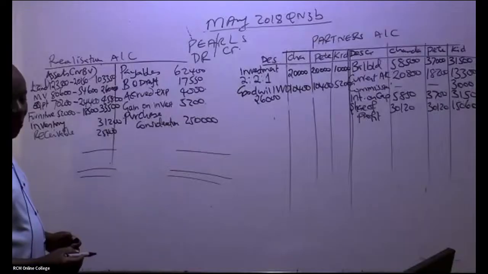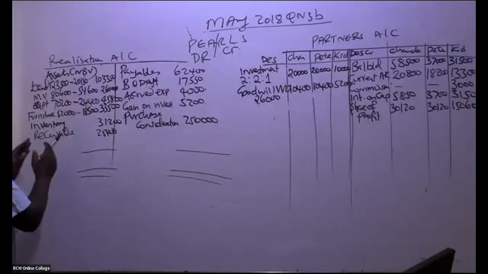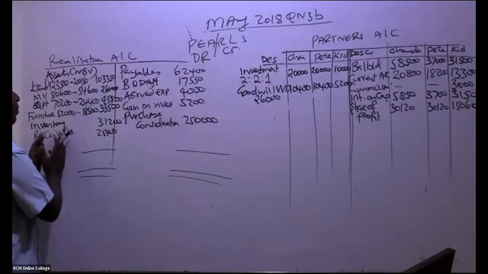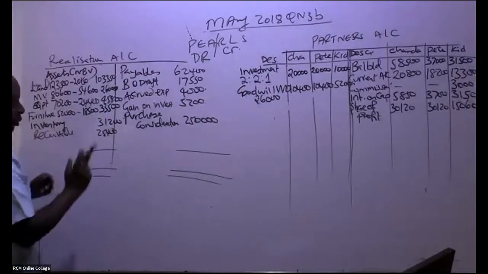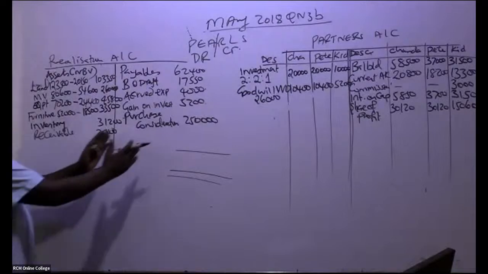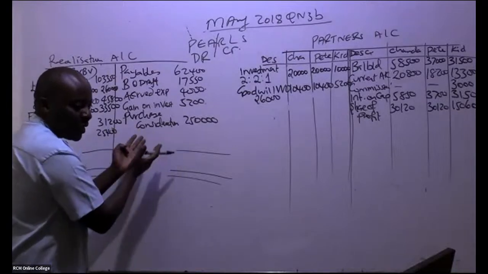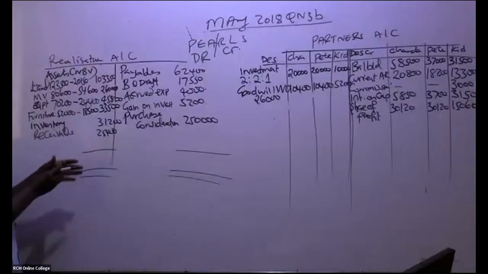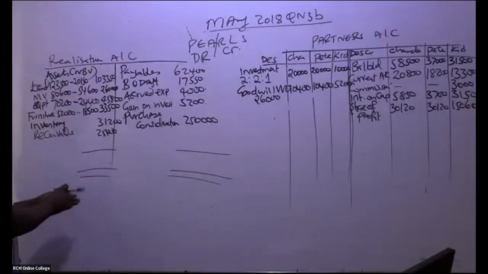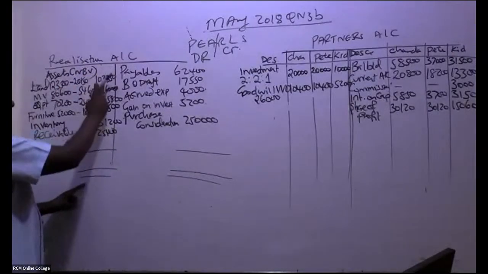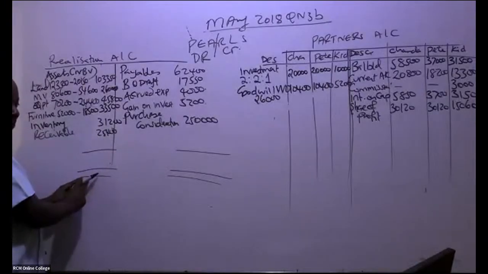Go ahead and balance this account. If, for example, we get the balancing figure here on the debit, you take it to your P&L. If it's here, it will be a loss. So which side is bigger? Somebody, go ahead and add this side and give me a number to write here.